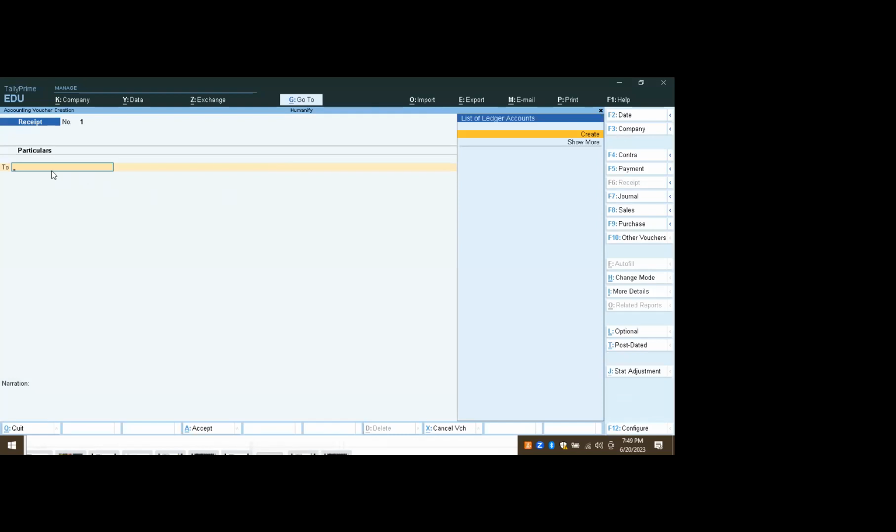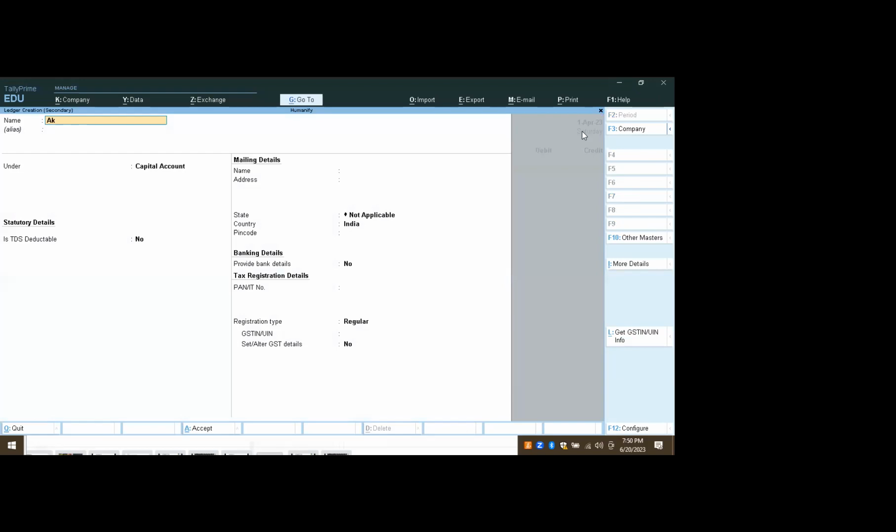So "To" means what? What do you have to create in the "To"? Ma'am, cash account. No. Shazia, can you repeat your answer once again? To Akash account. Exactly. So create Akash account there. "To" means Akash you have to take. Understand?